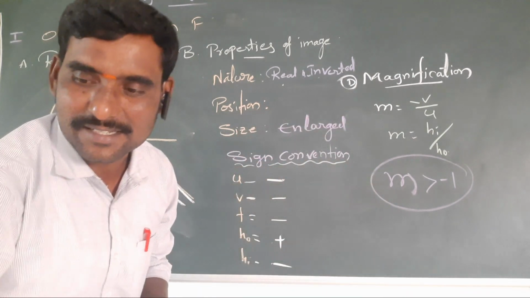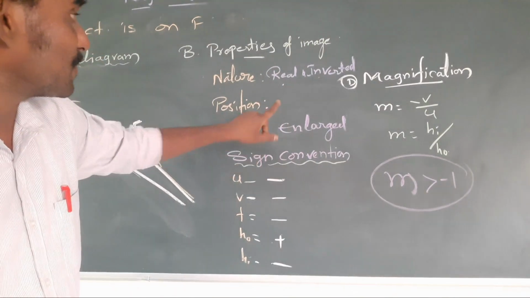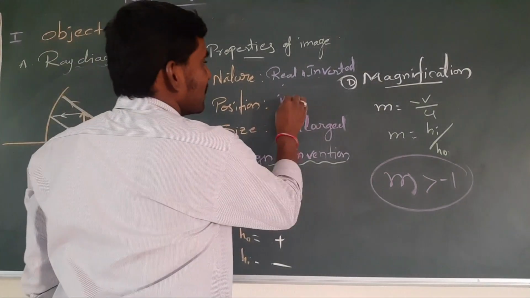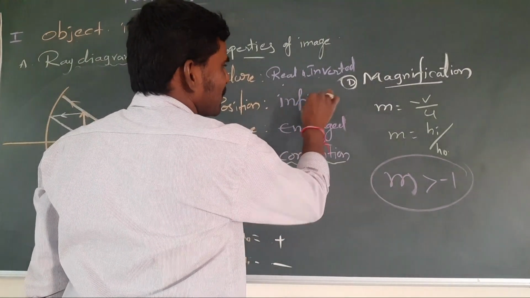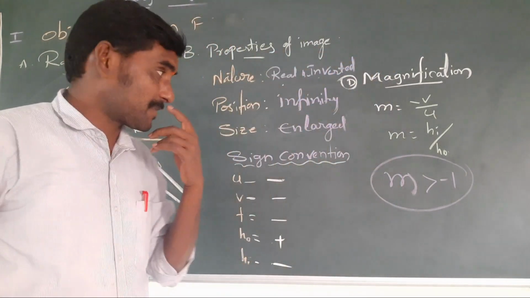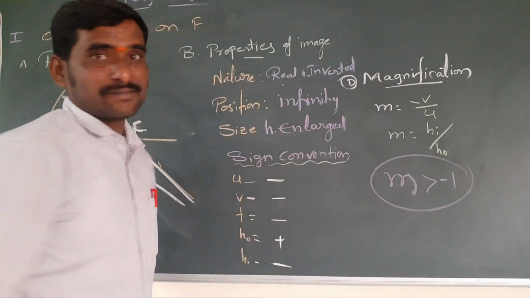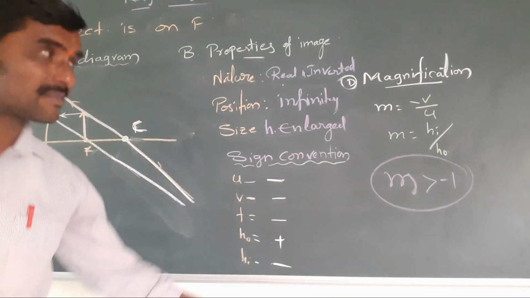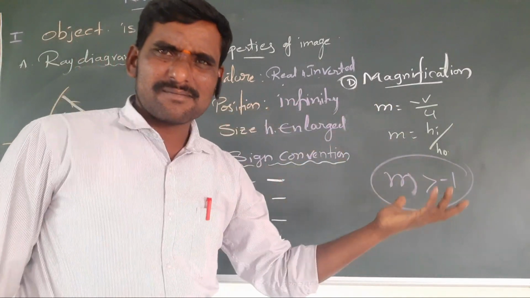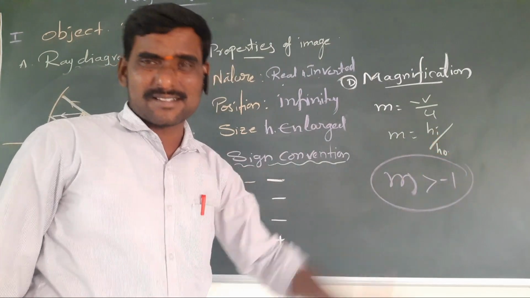That should be a real image. The properties: it is also a real and inverted image, and the position is at infinity, long distance. It is highly enlarged. Sign convention same, and magnification also same. M greater than -1, because big size means greater than, and minus is the real image.